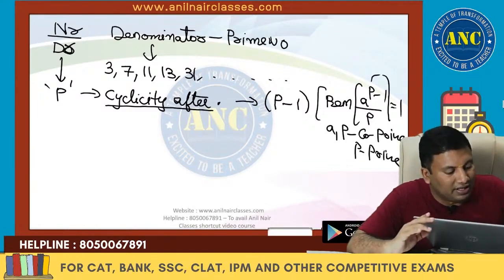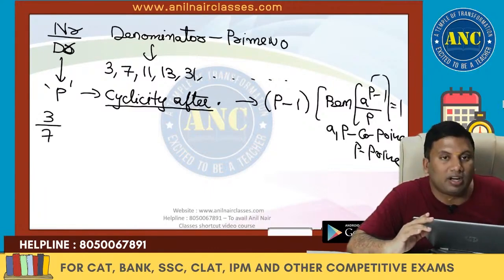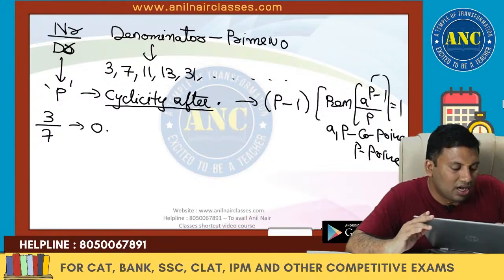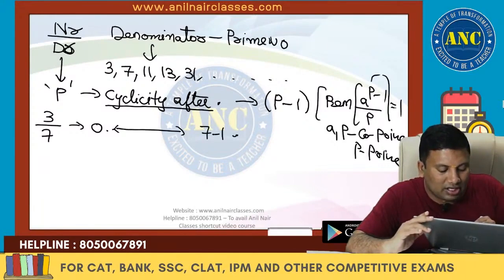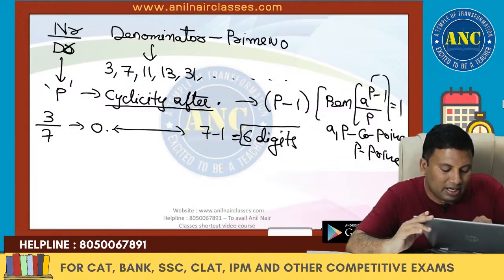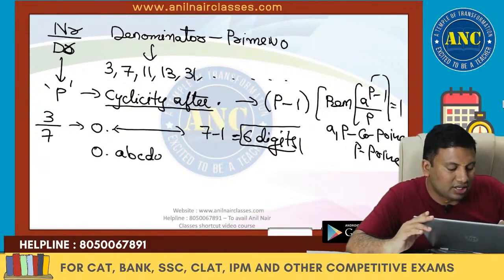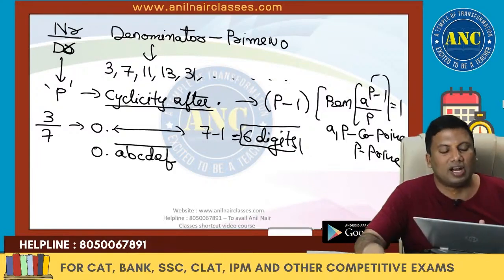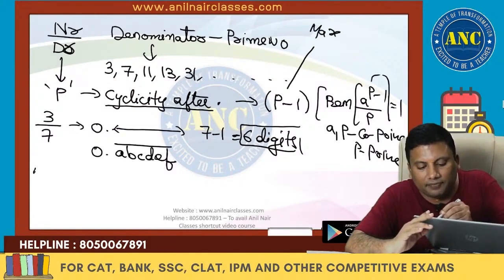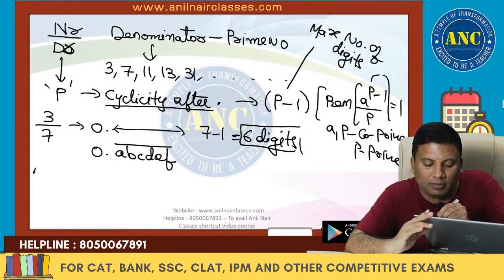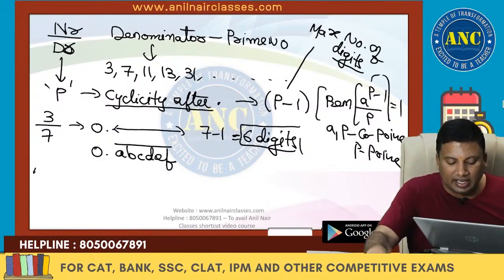That means if it is 3 by 7, what is the cyclicity? Point. How many digits will be there after the dot? 7 minus 1. 6 digits will be there after the dot. That means the answer for this question will be 6 digits: A, B, C, D, E, F. Suppose it is the maximum number of digits, sir. It can be a factor of P minus 1 also. Maximum number of digits. Maximum cyclicity, it is 6.